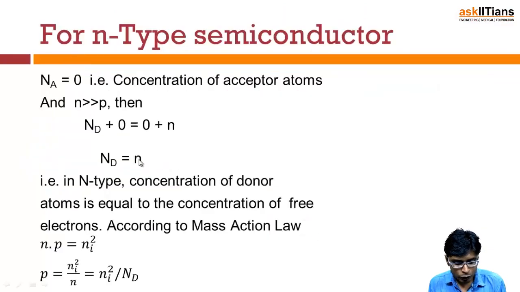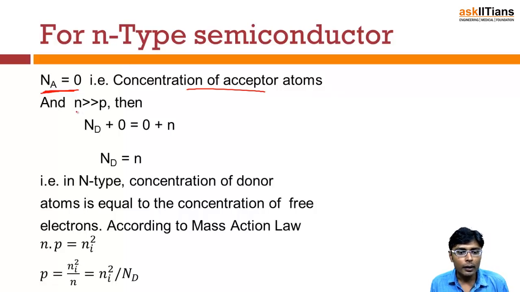Now let's consider what if we have specifically an N-type semiconductor. We know that for an N-type semiconductor, the number of acceptor impurities is 0. We only have donor impurities, so the concentration of acceptor atoms Na will be 0. And for an N-type semiconductor, the number of electrons is more compared to the holes, because the majority charge carriers in N-type are electrons.